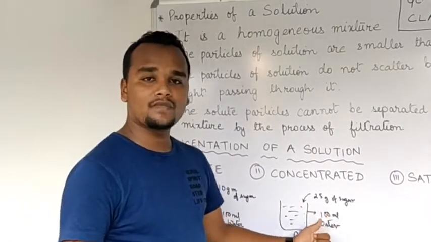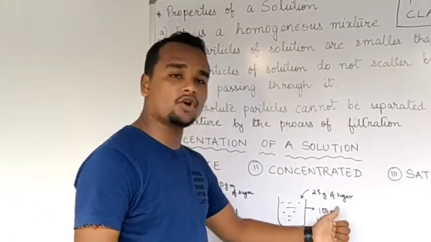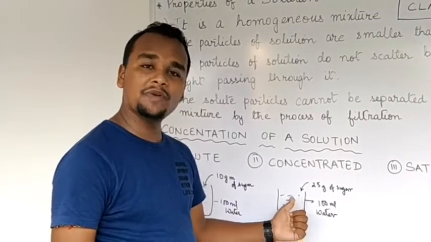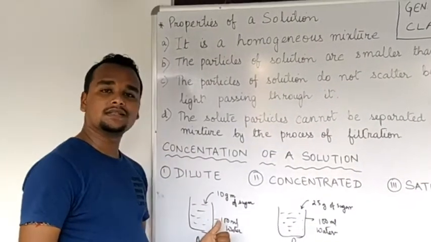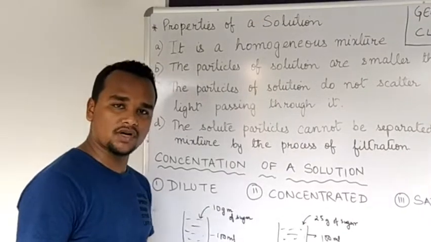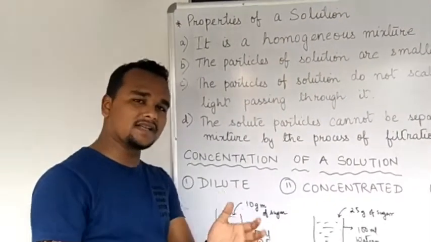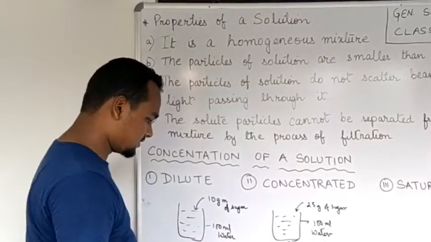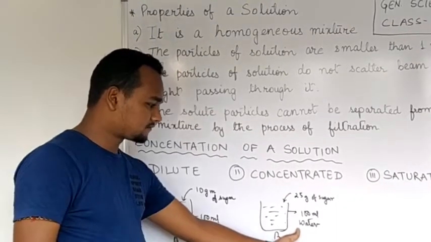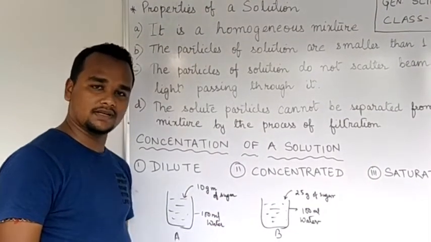Obviously, the beaker in which more quantity of sugar is dissolved will be much sweeter than the one in which lesser quantity of sugar is dissolved. Now let us understand this with the help of solute and solvent. In this part, which one is the solute and which one is the solvent?